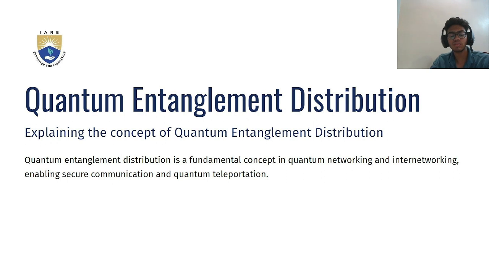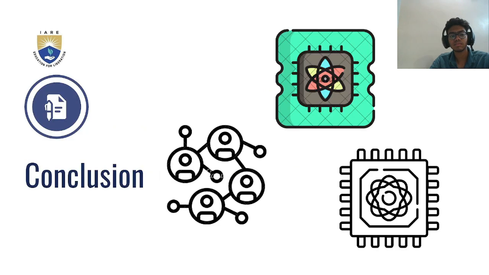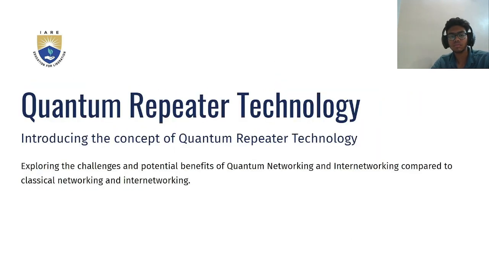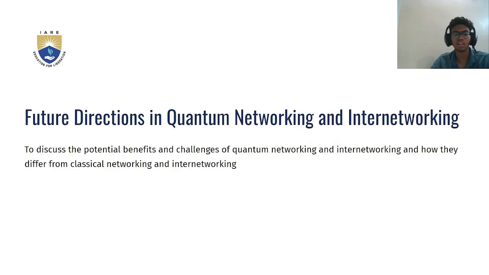Explaining the concept of quantum entanglement distribution. Quantum entanglement distribution is a fundamental concept in quantum networking and internetworking, enabling secure communication and quantum teleportation. Quantum repeater technology. Introducing the concept of quantum repeater technology, exploring the challenges and potential benefits of quantum networking and internetworking compared to classical networking and internetworking. Future directions in quantum networking and internetworking.